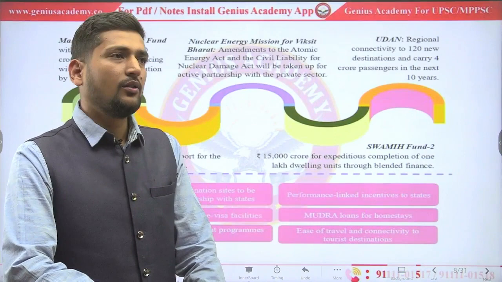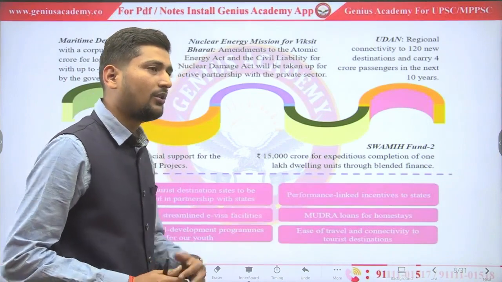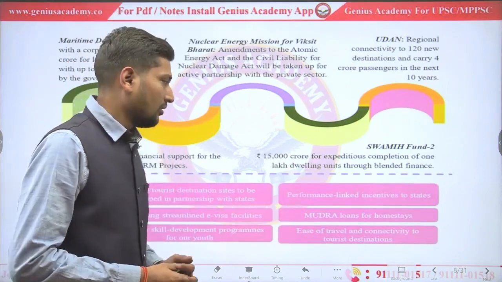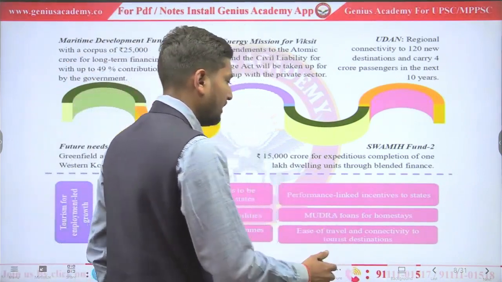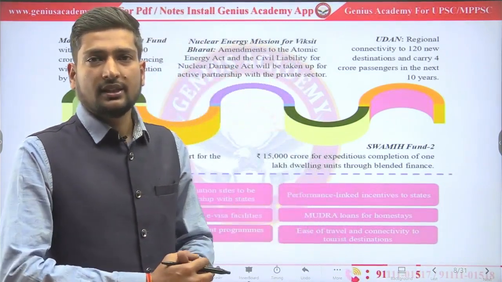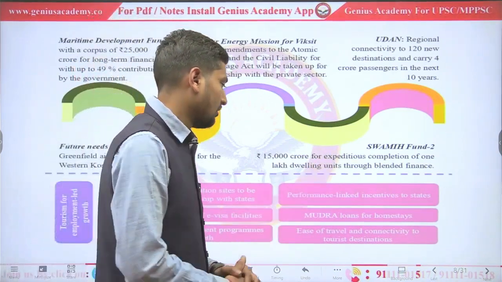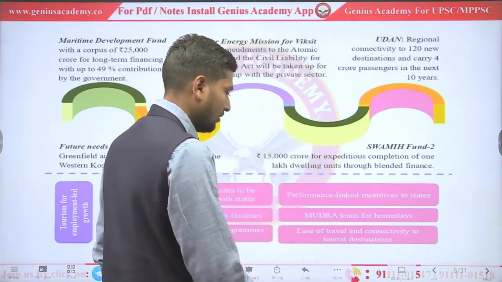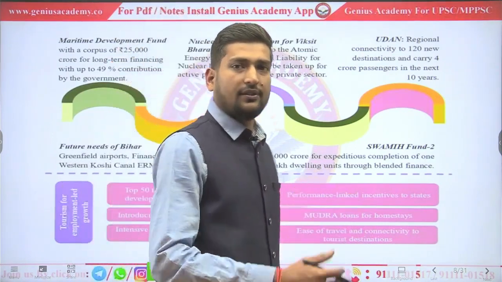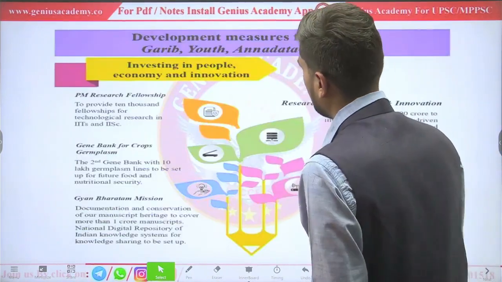that when we go to any tourist destination or go on a trip, the people who already live there particularly provide services in their own homes. We can stay at their home, so the government is providing Mudra loans so that the house owners can make such rooms which they can give to tourists on rent. For that the government provided Mudra loans. Ease of travel and connectivity: for that the government will build infrastructure, roads, highways and railways, and connect those tourist spots together.